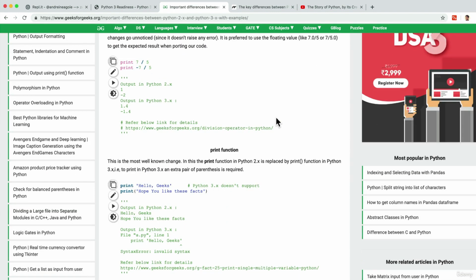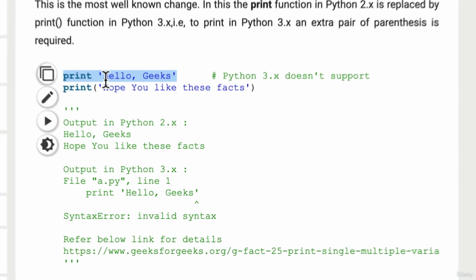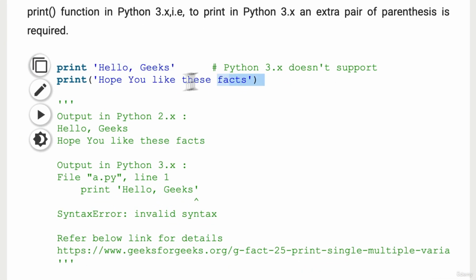But different things wouldn't work. For example, the print function, which we've learned about, in Python 2 didn't have the brackets. It looked like this. And Python 3 used the brackets. So all the code that had print like this would break.